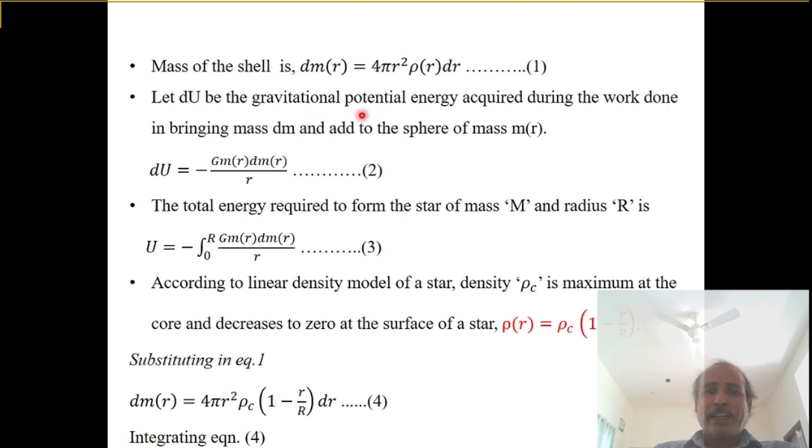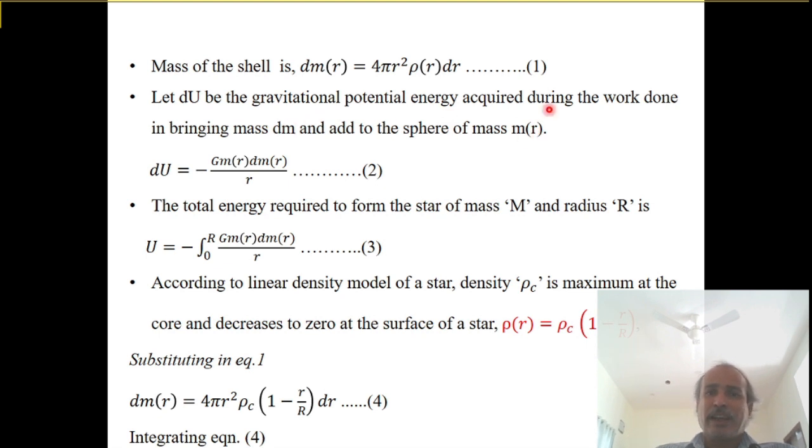Let dU be the gravitational potential energy acquired during the work done in bringing mass dm and adding it to the sphere of mass m of r.